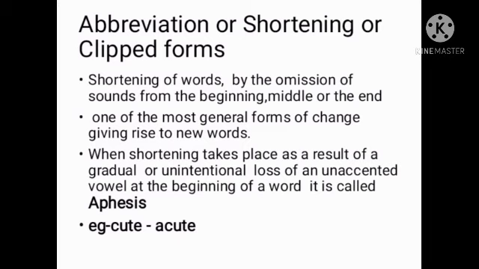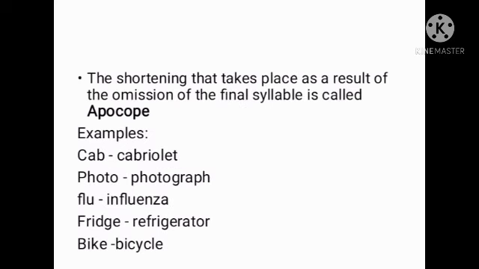For example, the word cute comes out of the word acute by deleting the vowel sound a from the word acute. I hope it is clear this far.